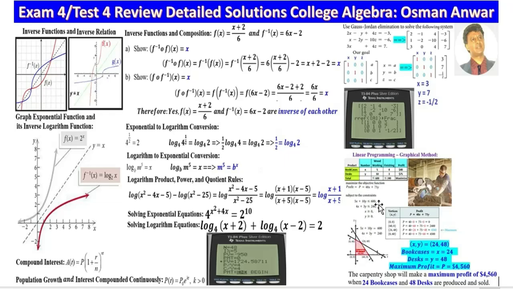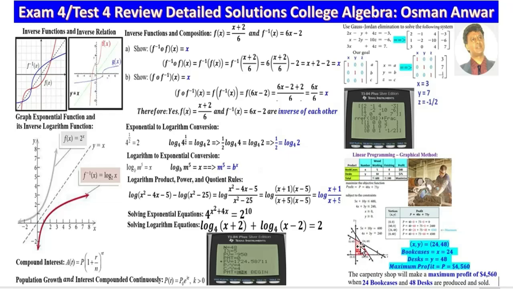He has less than or equal to 600, that is below this line, and less than or equal to 240, and that is below this line. Then this is the feasibility region.